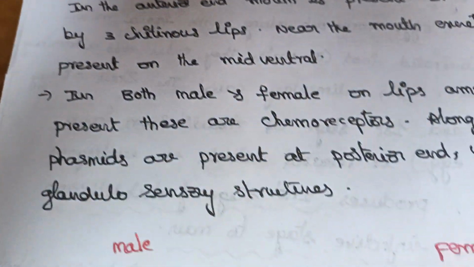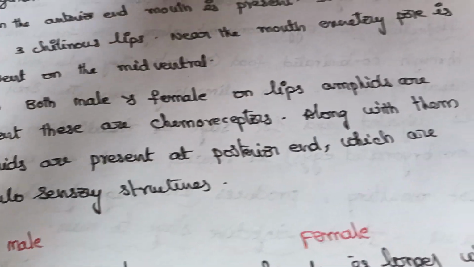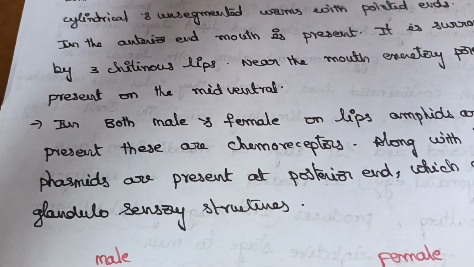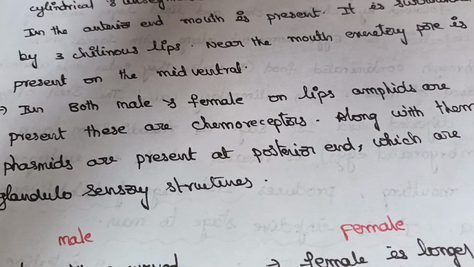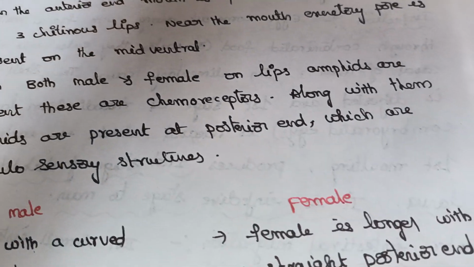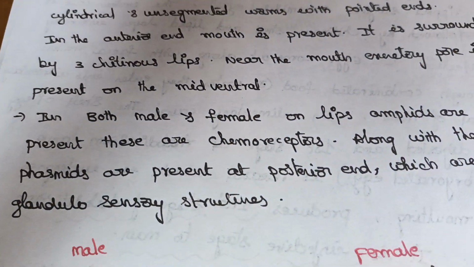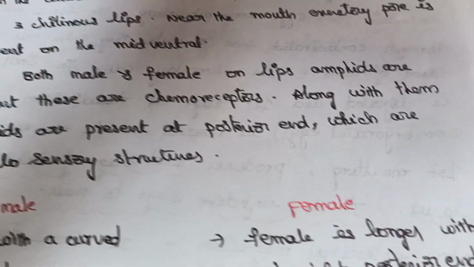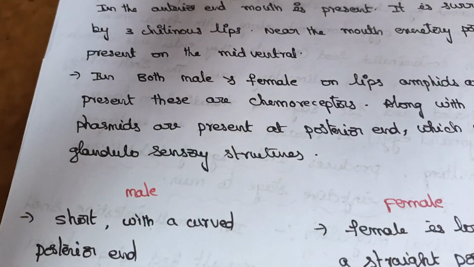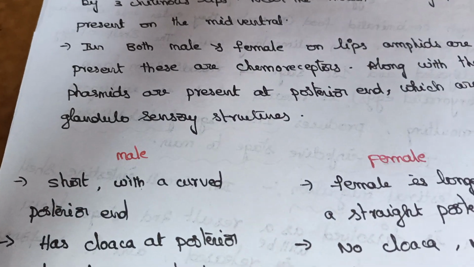In both male and female, amphids are present on the lips. They are chemoreceptors to know the chemical nature of the food. Along with them, phasmids are present at the posterior end, as already discussed, which are glandulosensory structures.